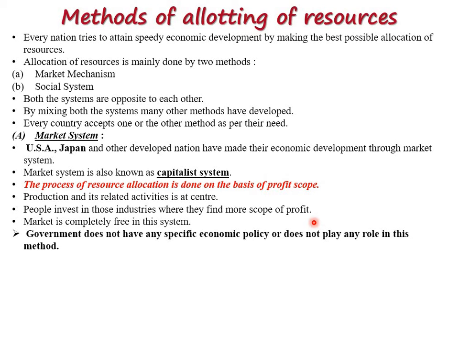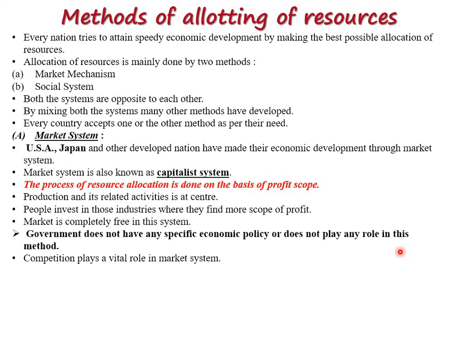Government does not have any specific economic policy or play any role in this matter. So that is, we can say, the negative point, right? Some of the problems will arise because government is not there. But another point is that interference of government is zero. So what will happen? Government does not have any specific economic policy. For this method, government will not give any policy about the work, and they are not playing any important role in this system.